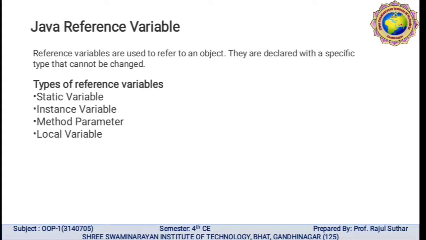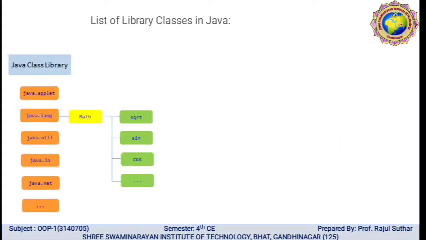Let me discuss the list of library classes used in Java. The Java class library covers java.applet, java.lang, java.util, java.io, java.net. Various types of classes are available in the class library.